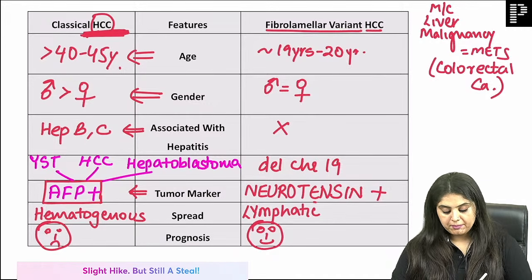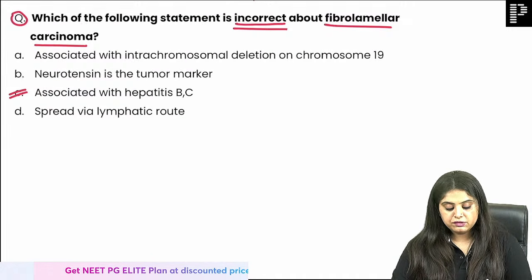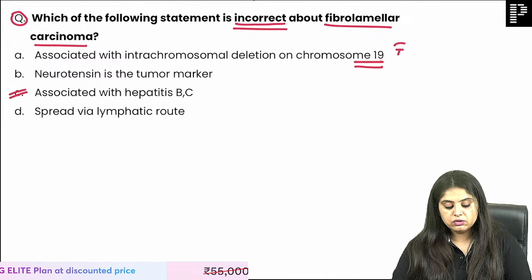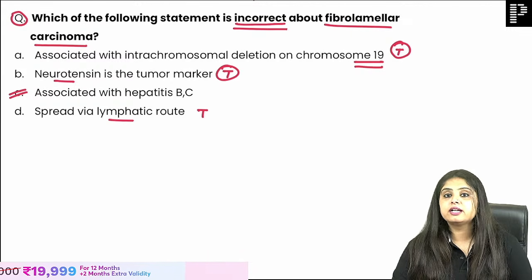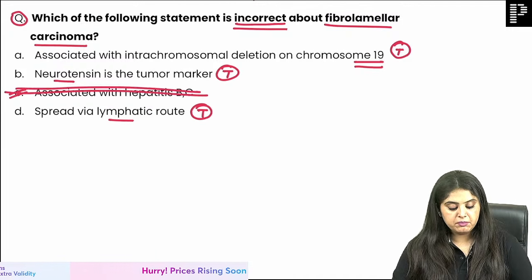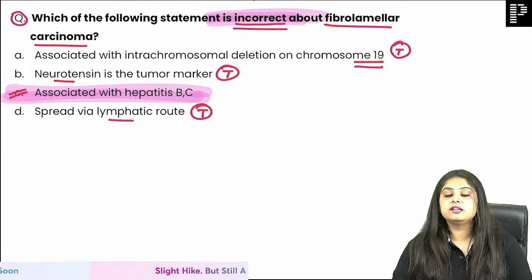So now if I come back and ask you what is correct or incorrect about fibrolamellar, is it associated with chromosome 19 deletion? That is correct. Neurotensin tumor marker is correct. It goes by the lymphatic route, correct. Is it associated with hep B and hep C? Totally wrong. Hep B and hep C is incorrect. It has nothing to do with it.